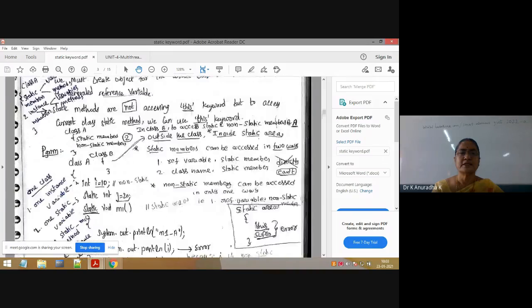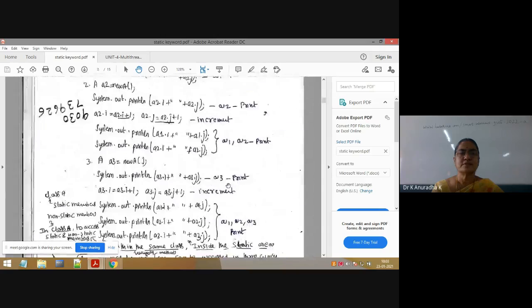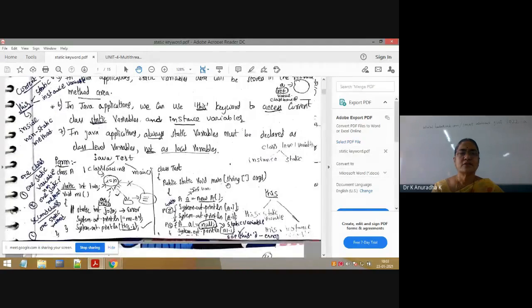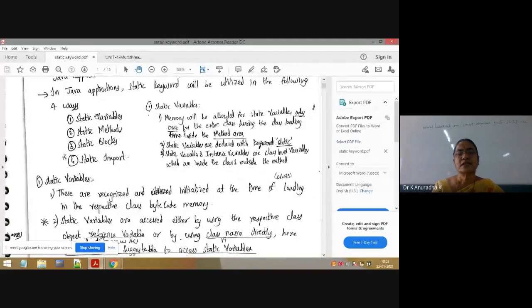Similarly, I will share the notes. The remaining concepts you can understand on your own. There are 4 ways to use the static keyword: static variables, static methods, static blocks, and static import. When you write an import statement, we write import java.lang. There we can use the static keyword. When you use static import, only static variables and static methods of another package can be imported to your package. There are programs on these 2, static blocks and static import.